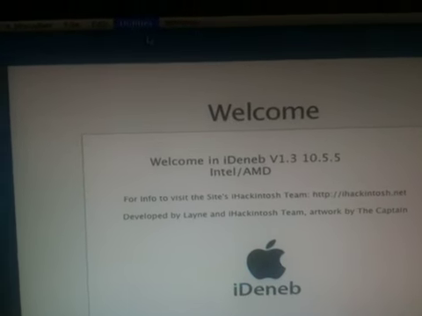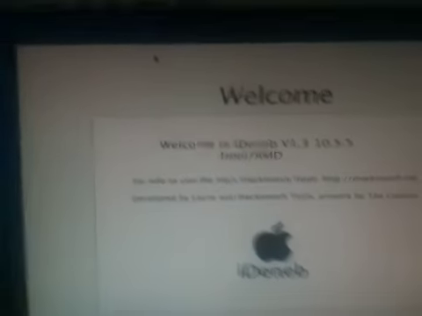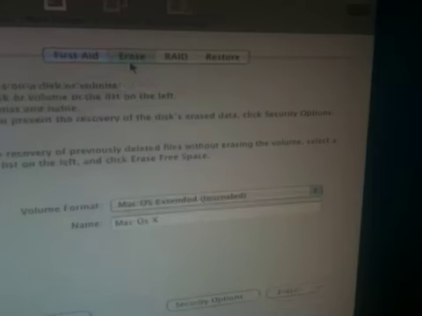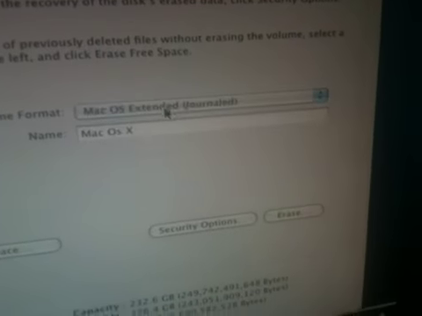And see, I go to utilities, and then go to disk utility. And I wait for this to load. I've been trying to do this all day. And then I come over here, go to erase, make it a Mac OS extended journal.